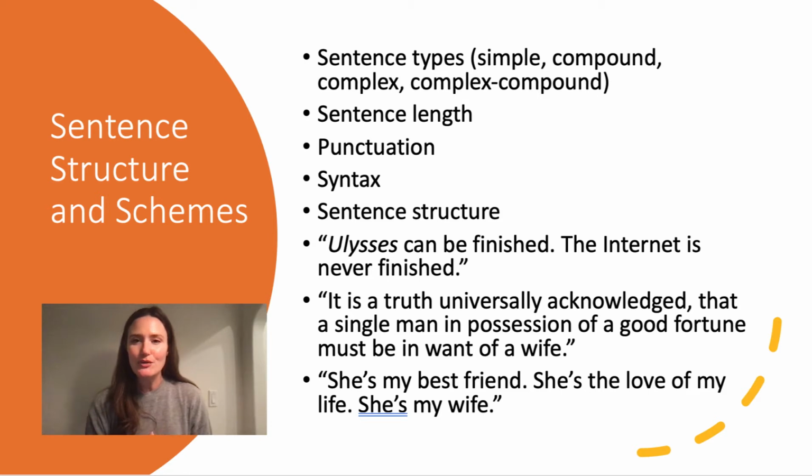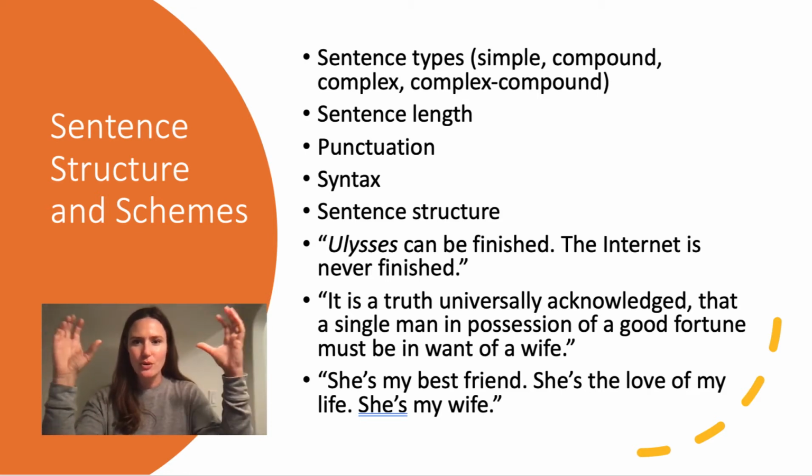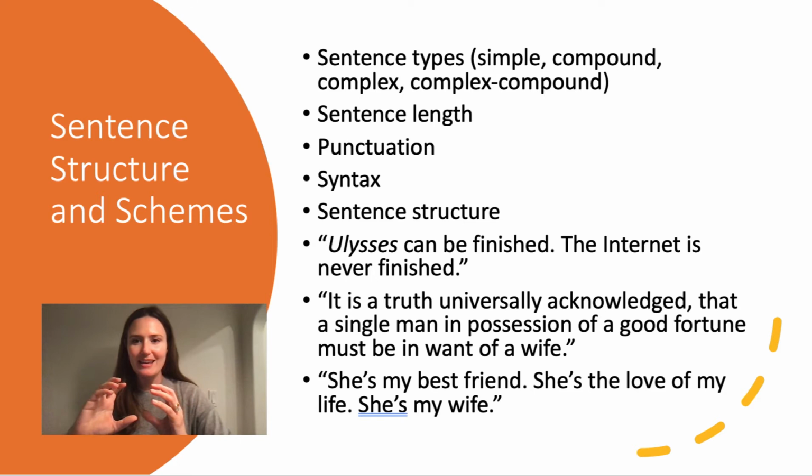And then also it goes from things that are very general, truth, universal, down to single man, and then fortune, and then finally down to wife, which in this time period and given what we know about the society in Pride and Prejudice, that kind of hierarchy sort of makes sense and reveals something about the entire book and this obsession with marriage. So looking at sentences, especially sentences that seem particularly interesting or complex, thinking about what they say and what they mean, but also looking at how the structure contributes to the meaning.